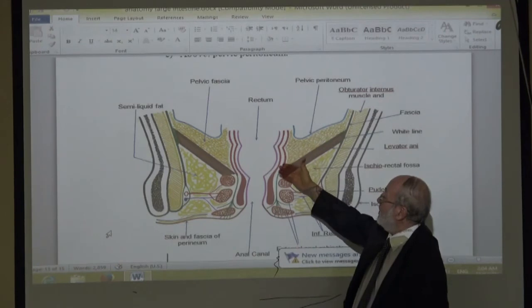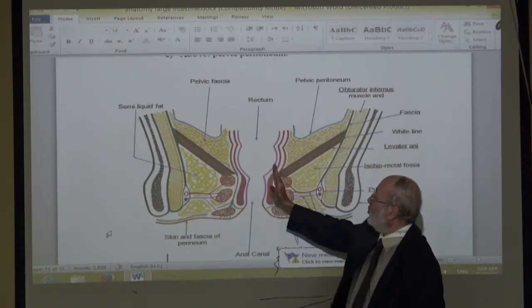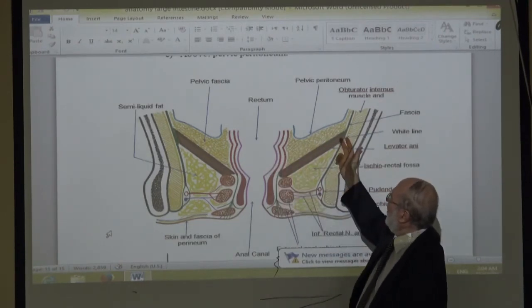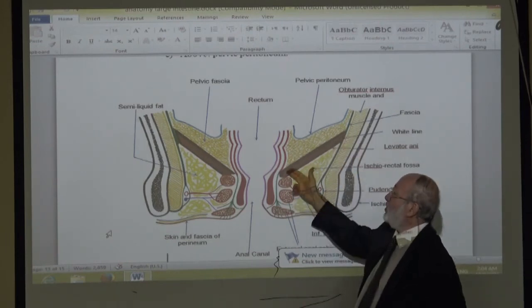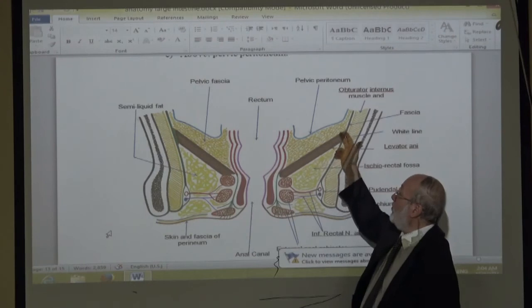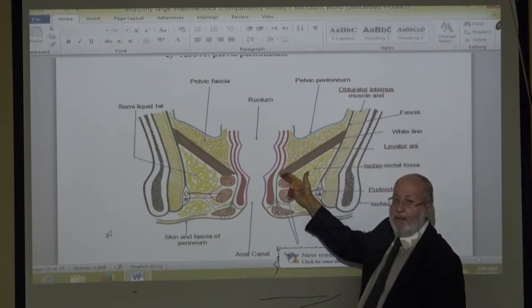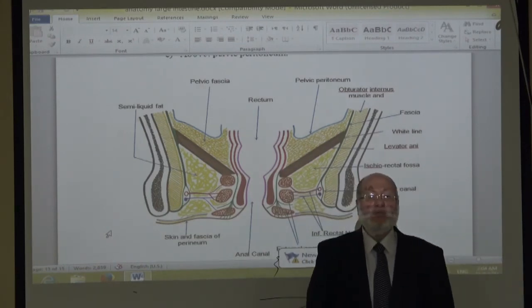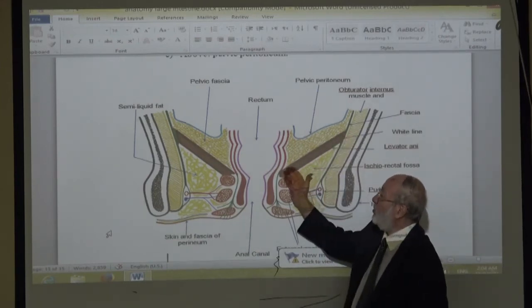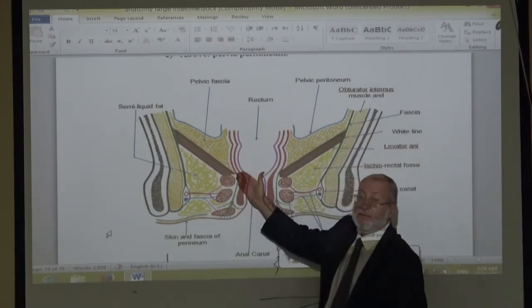After the longitudinal muscle layer and the fascia go outside, what is this brownish structure? This brownish structure is the pelvic floor muscle. The pelvic floor muscle is formed mainly of levator ani.